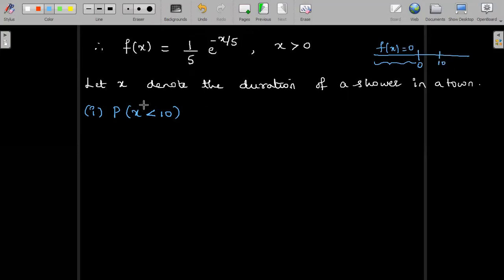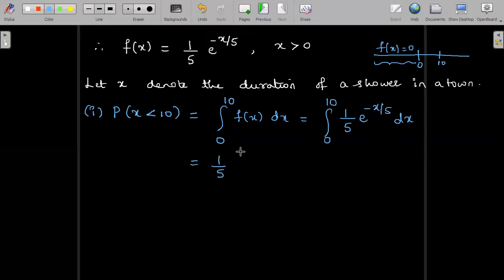Because x less than 10 I have to talk about. So integral limits will be 0 to 10 f of x dx, and between 0 to 10 we define f of x as 1 divided by 5 e power minus x by 5 dx. Let us integrate e power minus x by 5 and apply the limits. So 1 divided by 5 e power minus x by 5 divided by minus 1 by 5, between the limits 0 to 10.